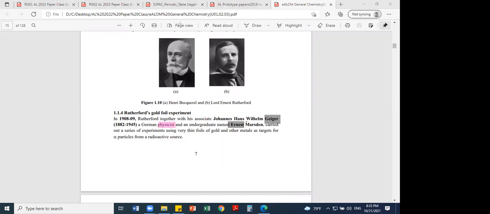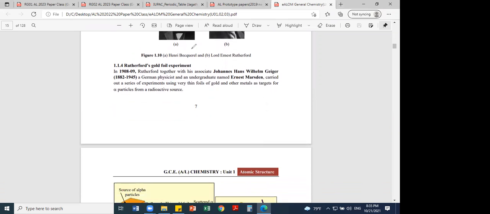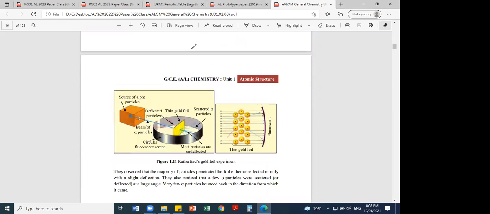You have to learn about Rutherford. You have heard about Ernest Rutherford from A-level chemistry itself, right? But he specialized in physics, and he contributed to chemistry, and he won the Nobel Prize also. This is the gold foil experiment.